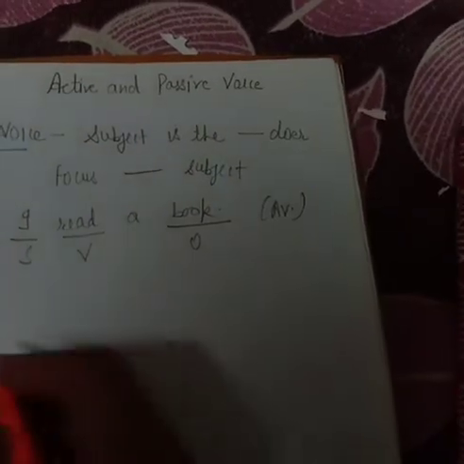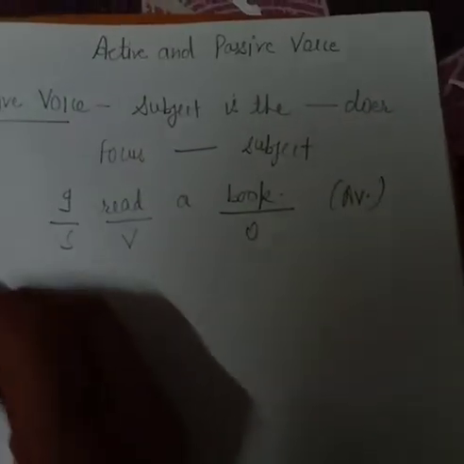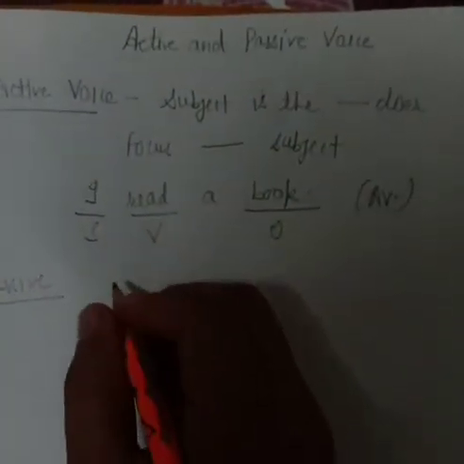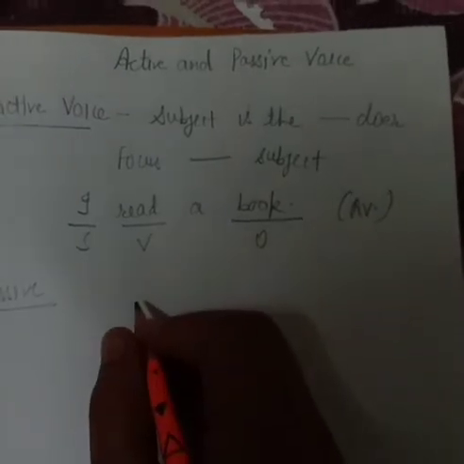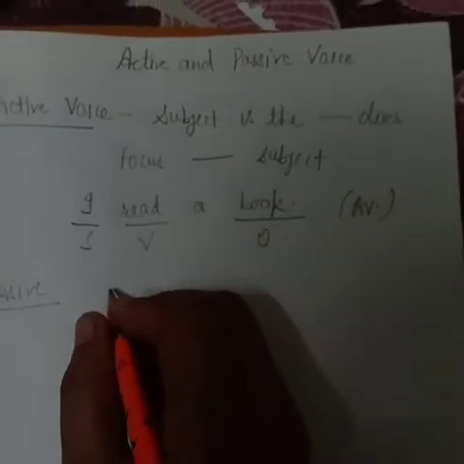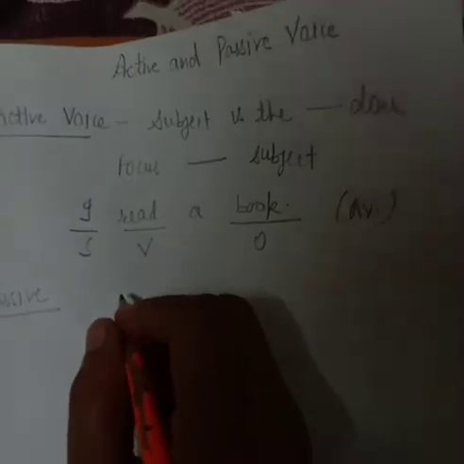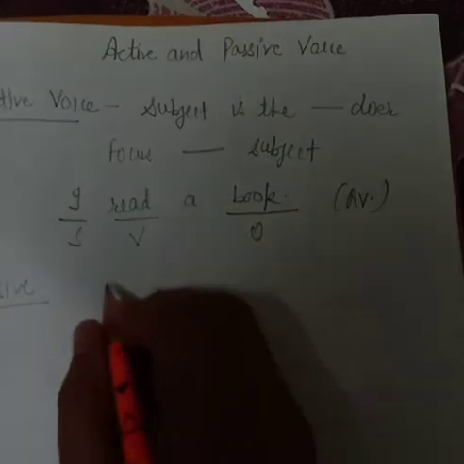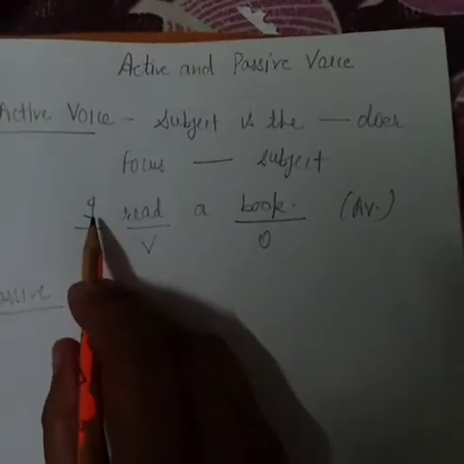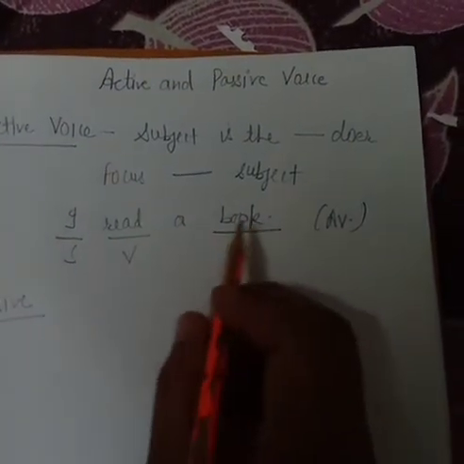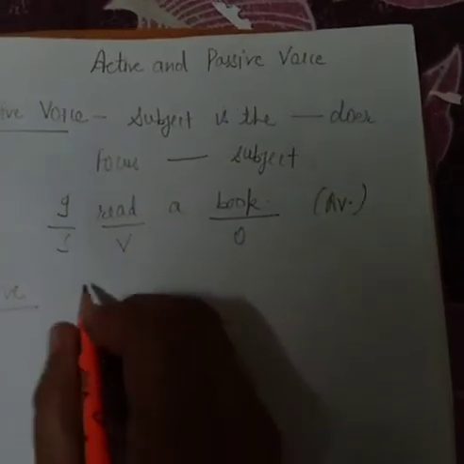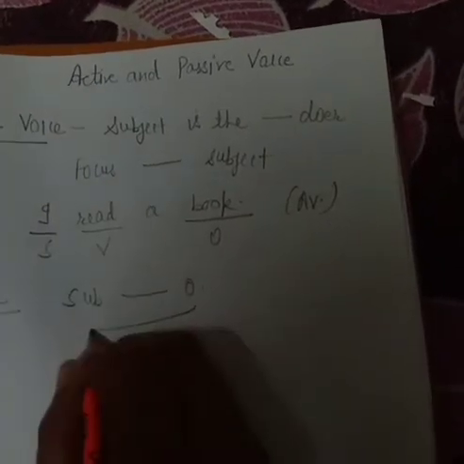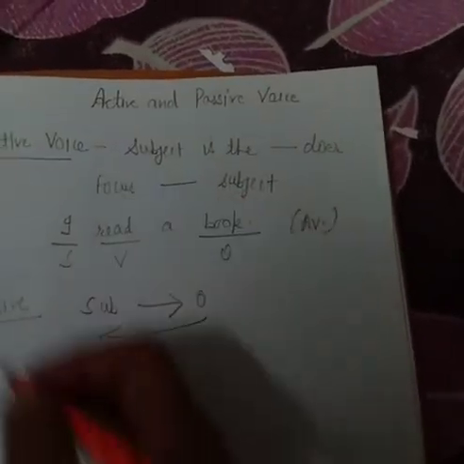Okay, so if we talk about the passive voice, in passive voice subject becomes object and object becomes subject. Like I'm taking the same example, I read a book. Now we will change it into passive voice. Okay, subject becomes object and object becomes subject. Okay, they both are interchanged.